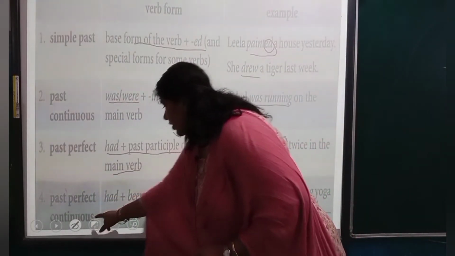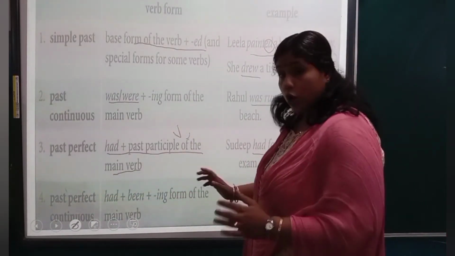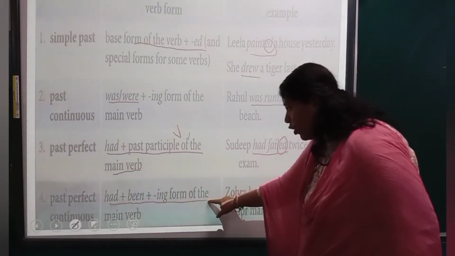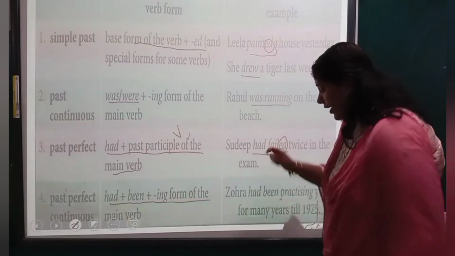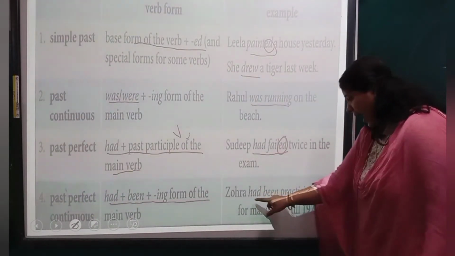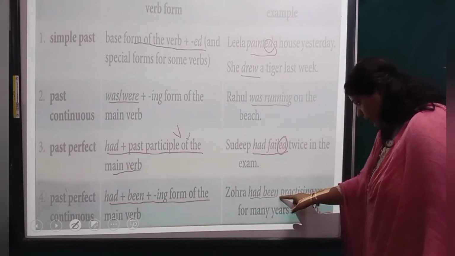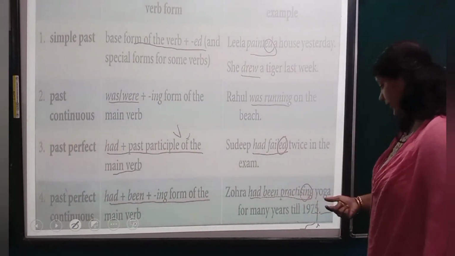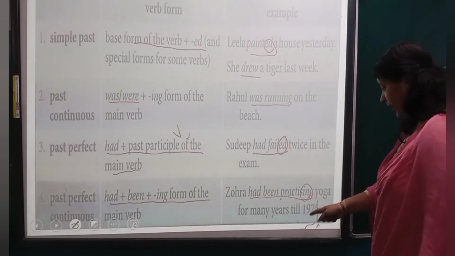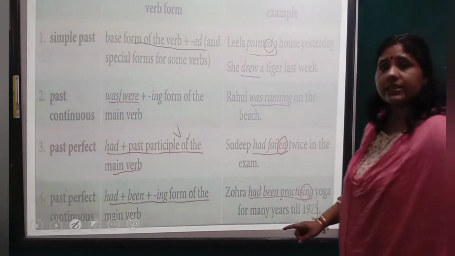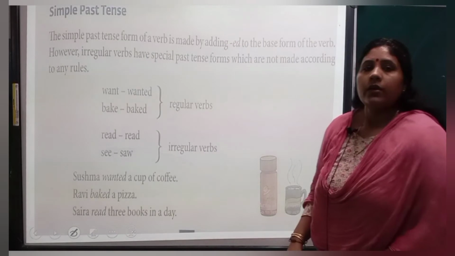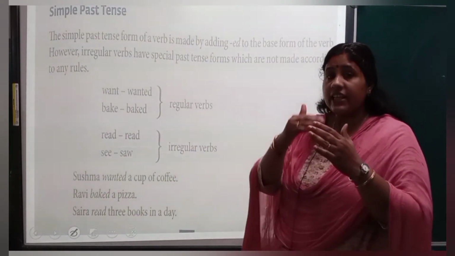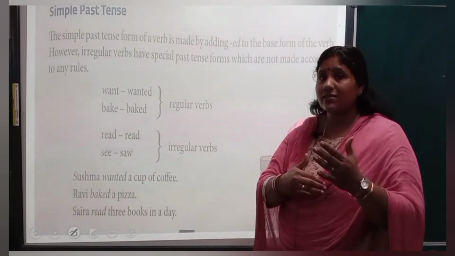Next, past perfect continuous. What is the format for that? Had plus been plus the ing form of the main verb. For example, Zora had been practicing yoga for many years till 1975. Okay. Now, after the table, let's read and understand each and every form of past tense in detail.